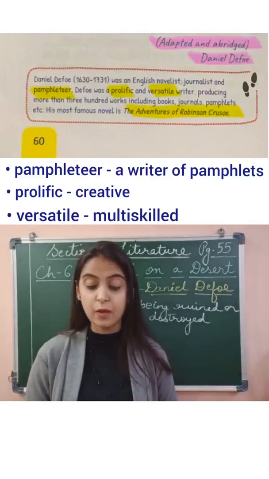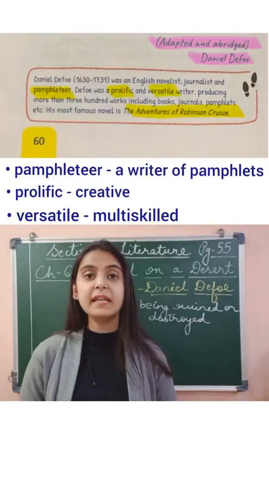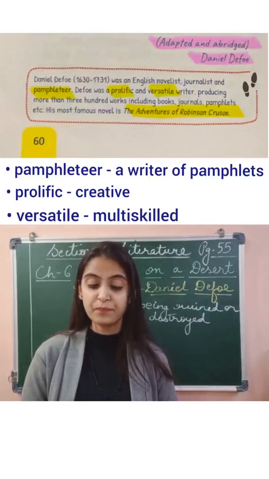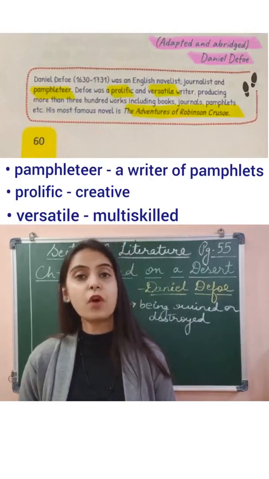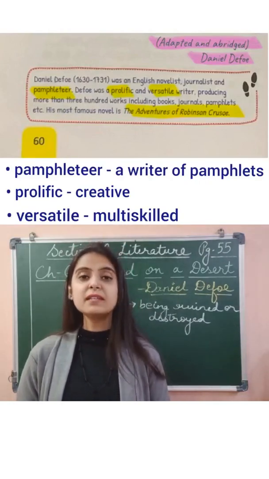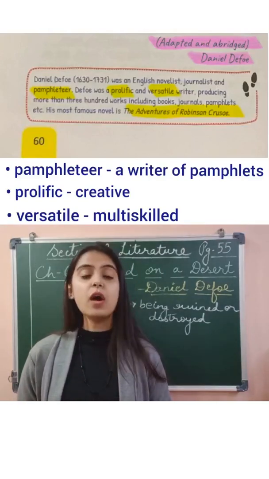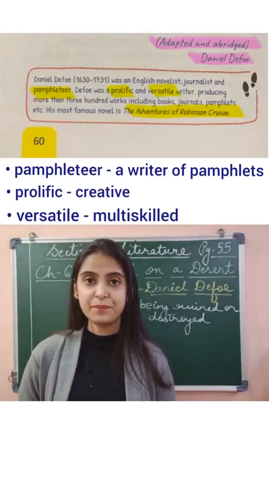He was an all-rounder, producing more than 300 works, including books, journals, pamphlets, etc. His most famous novel is The Adventures of Robinson Crusoe. So that is the most famous novel that he has written. So a part of that only we are going to study today.